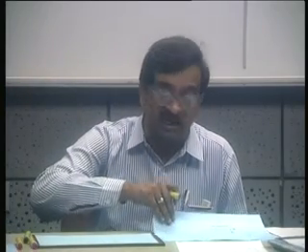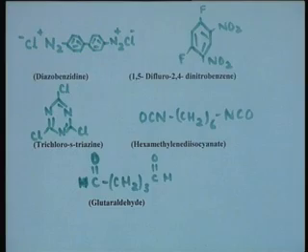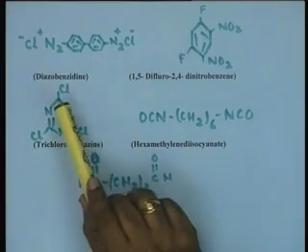Mild reaction conditions, again I will have to repeat, are those conditions in which the enzyme does not lose its conformation or the functional reactivity, and for that purpose we need certain reagents which are multifunctional and also very reactive. Some of the typical reagents, although it is not the complete list, which are commonly used are diisobenzidine.